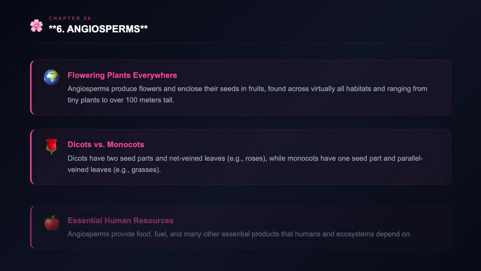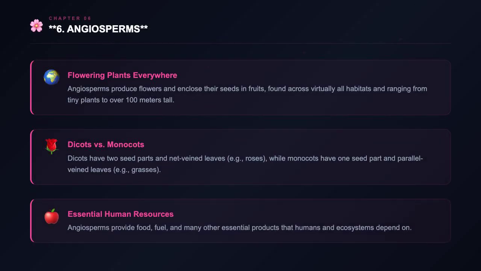Angiosperms are flowering plants that produce pollen and ovules in flowers. Their seeds are enclosed in fruits. They can be found in many habitats around the world. Angiosperms come in a wide range of sizes, from small to over 100 meters tall. They provide food, fuel, and other essential products.